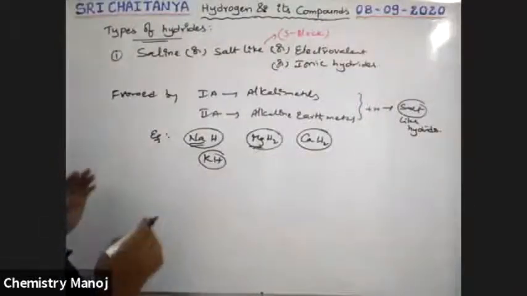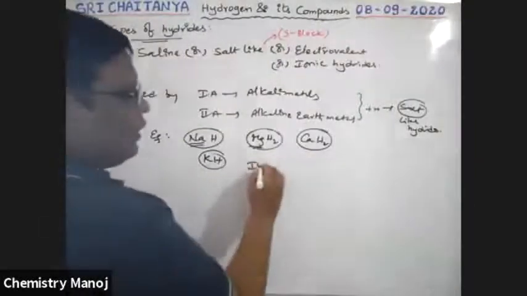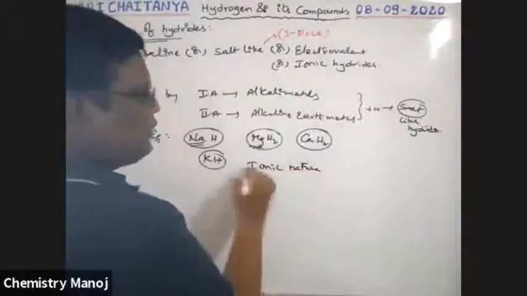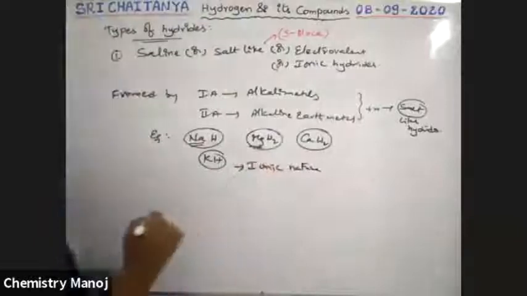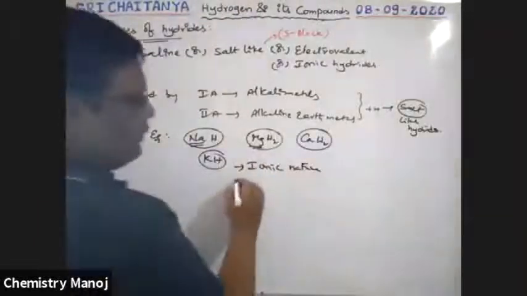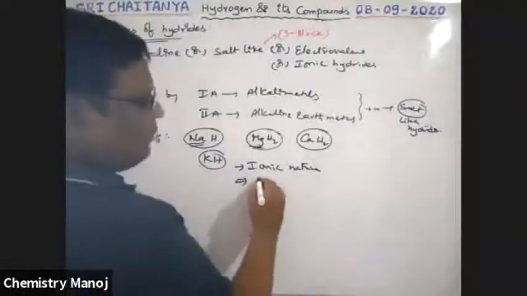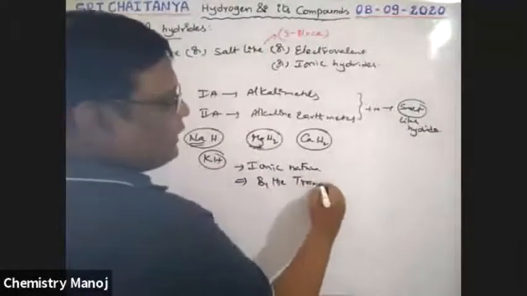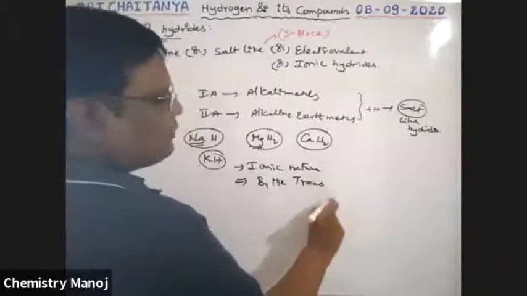All these hydrides have ionic nature. That is why these hydrides are called ionic hydrides. Here the compounds are formed by the transfer of electrons.